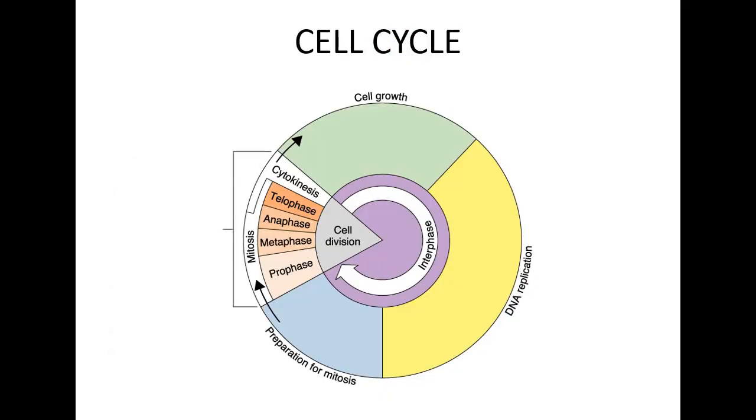Interphase has three stages: G1 phase, S phase and G2 phase. M phase has only one stage, that is called mitotic division.